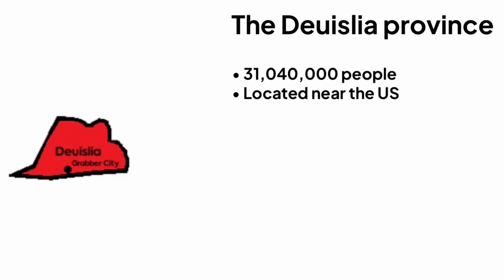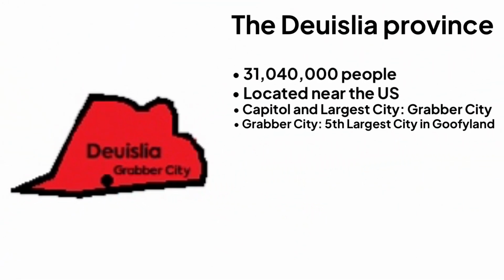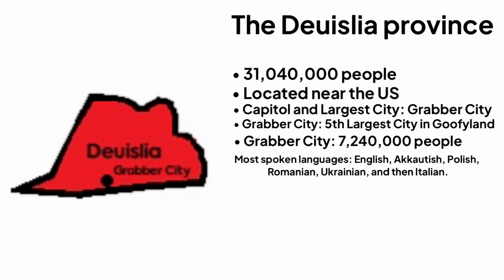And next, the capital and largest city of the Duislia province is Grabber City. Grabber City is the 5th largest city in Goofyland, with a total population of 7,240,000 people. And the most spoken language there is English, Akasutish, Polish, Romanian, Ukrainian, and then Italian.